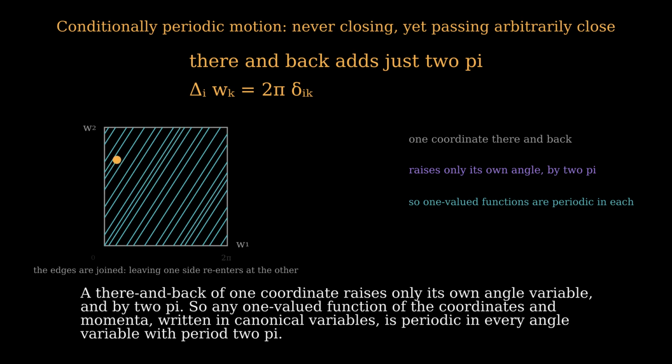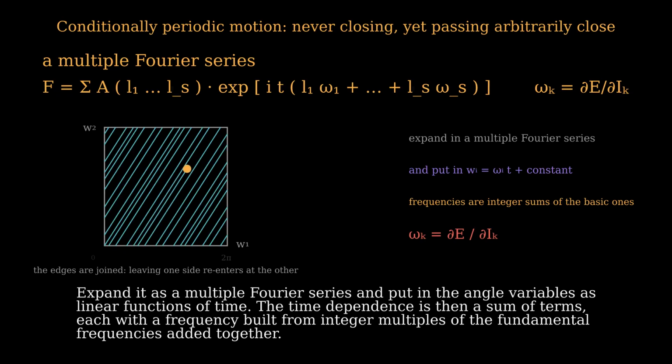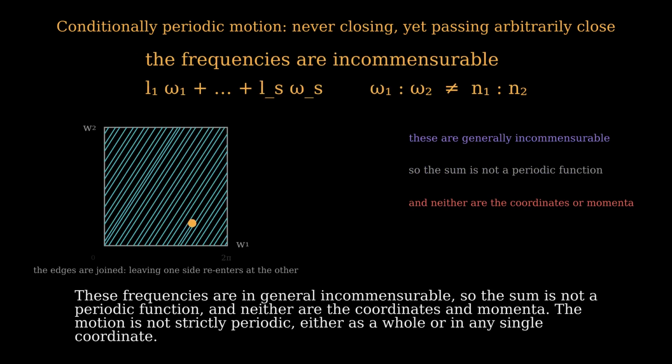Expand it as a multiple Fourier series and put in the angle variables as linear functions of time. The time dependence is then a sum of terms, each with a frequency built from integer multiples of the fundamental frequencies added together. These frequencies are in general incommensurable, so the sum is not a periodic function, and neither are the coordinates and momenta. The motion is not strictly periodic, either as a whole or in any single coordinate.